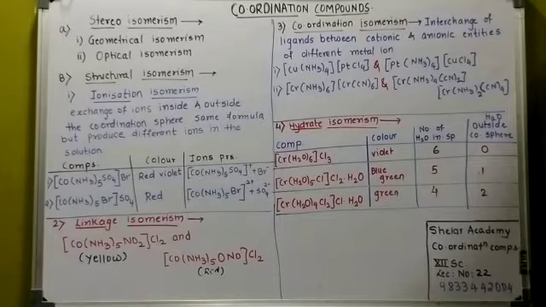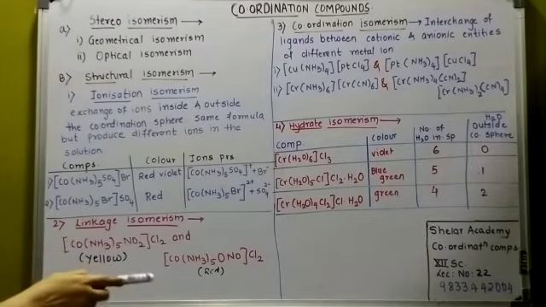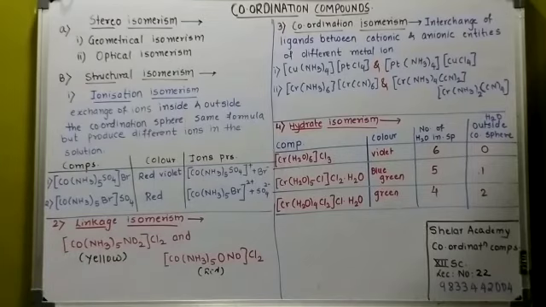Nitro, right? In nitro, it can be joined through N, as we have read in this example, and its color is yellow. The same nitrite joined by O, the color of the complex is red. That is called the linkage isomerism because the linkage is different in both the cases, and it is only possible with the help of ambidentate ligands. You know what ambidentate ligands are. What are the examples? Cyanide, CN minus, thiocyanate. These are the examples of ambidentate ligands. So where does the linkage occur in these?